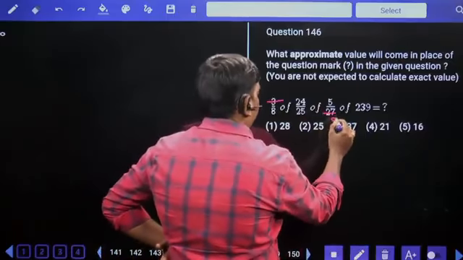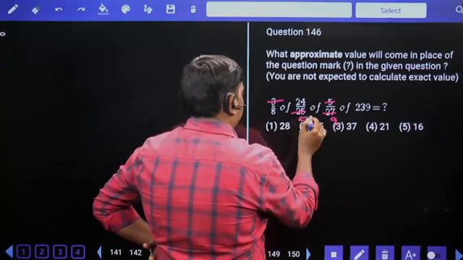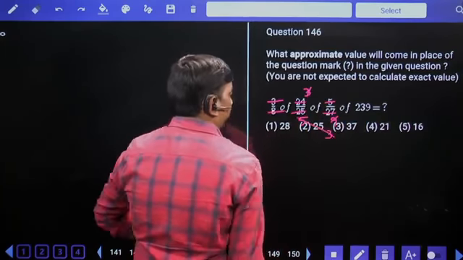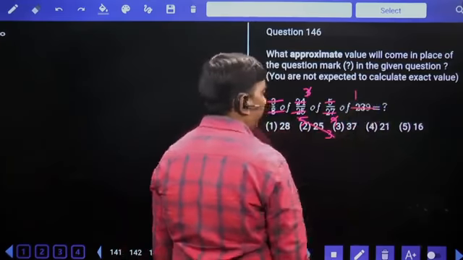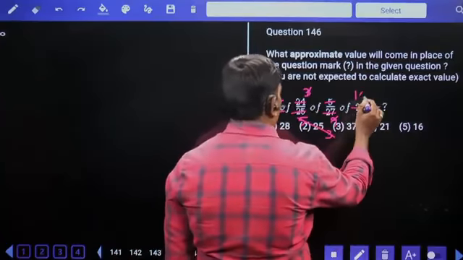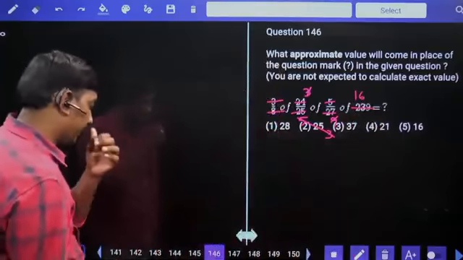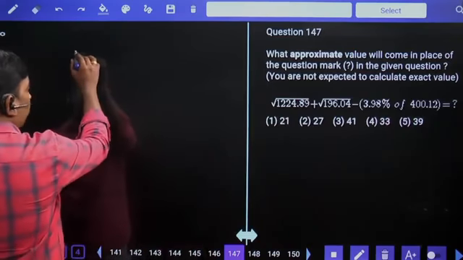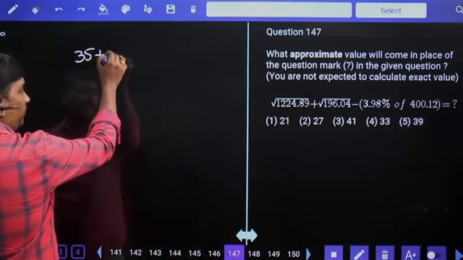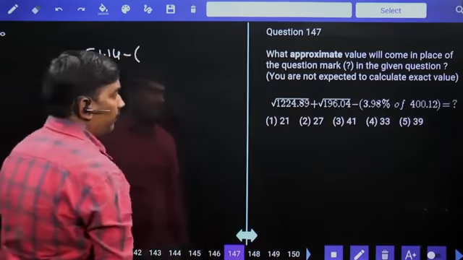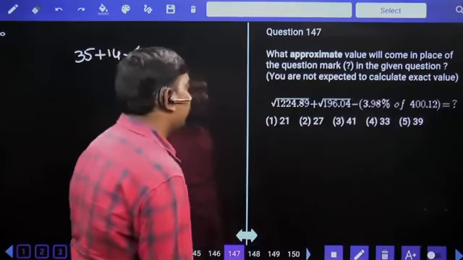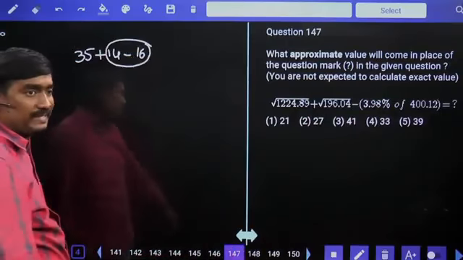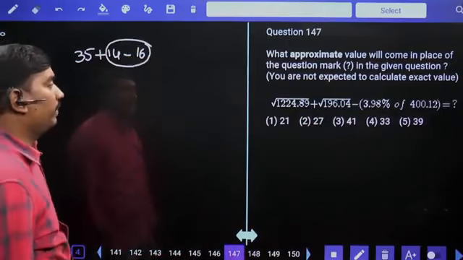3 5s are 15, remaining 89. 15 6s are 90, approximately 16 times. Square root of 1225 means 35, 196 means 14, minus 4% of 400 means 16. Minus 16 plus 14 minus 16 means minus 2. 35 minus 2 means 33 will come.